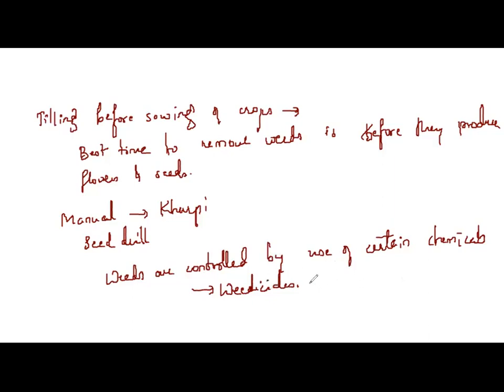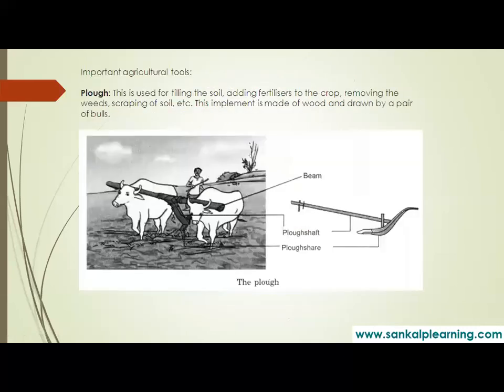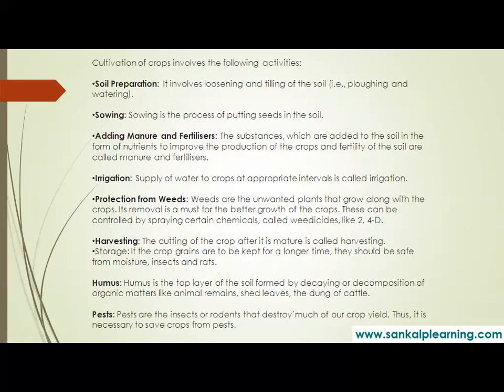So in order to control these weeds, whatever weedicides are being used are very dangerous. Therefore, the farmer has to dilute them with the proper amount of water, and then spray. While spraying, he needs to use proper masks which cover his nose and mouth. Then he has to spray the weedicides over the entire farm.